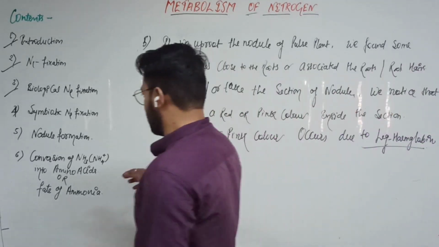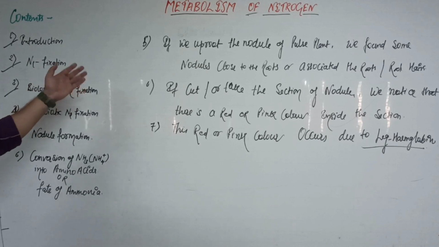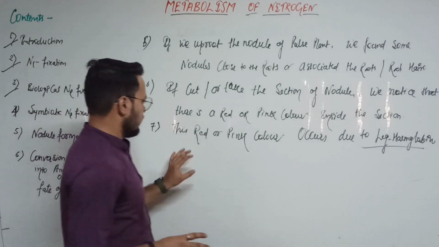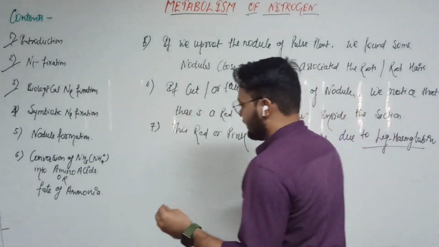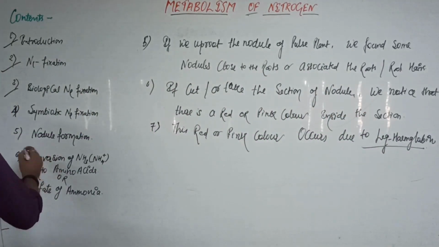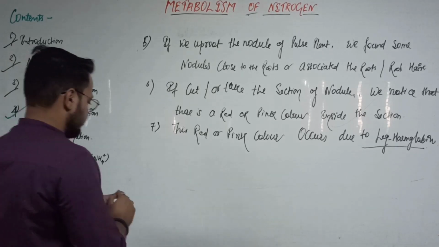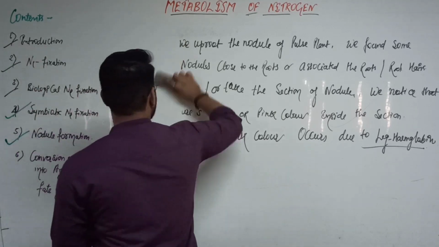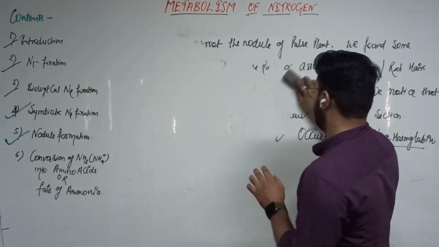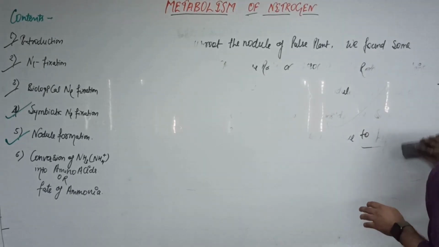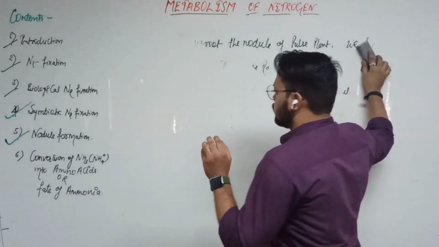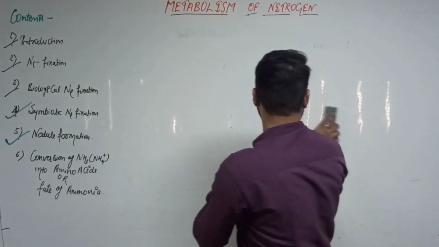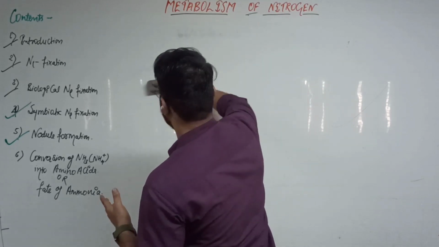That is clear. So this is our symbiotic biological nodule fixation. Okay. Now we come to the nodule, or in simple words, the nodule formation. That is clear. Nodule formation. It is our main topic. There are so many questions that come from this topic, nodule formation, and so many topics about the legume. So many questions come from the leghemoglobin.